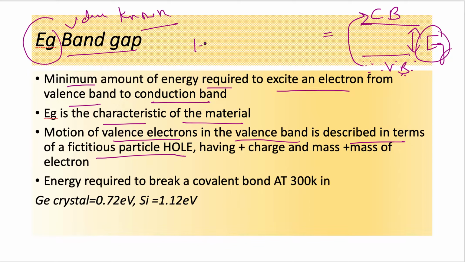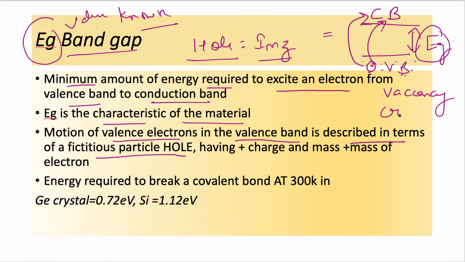Now comes the concept of another charge carrier, which is a hole. It is actually an imaginary particle. It does not actually exist, but whenever an electron leaves its position and moves to the conduction band, it leaves a vacancy. That vacancy is termed a hole, a fictitious particle.